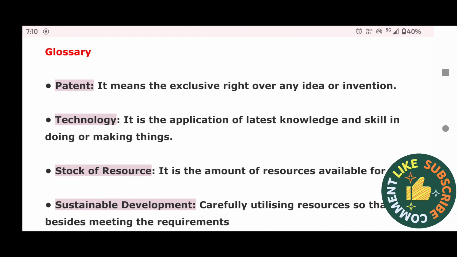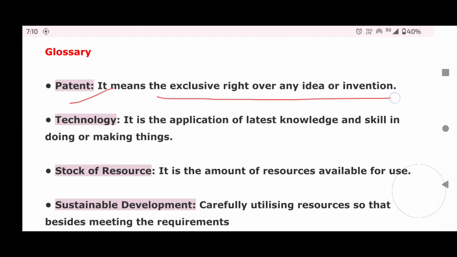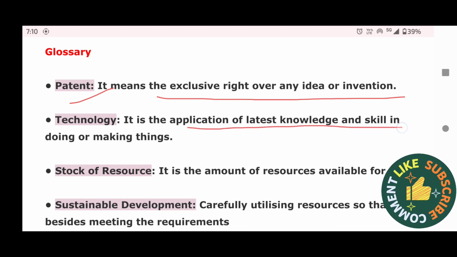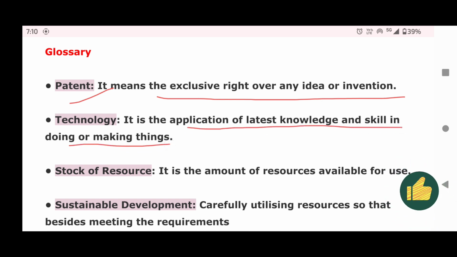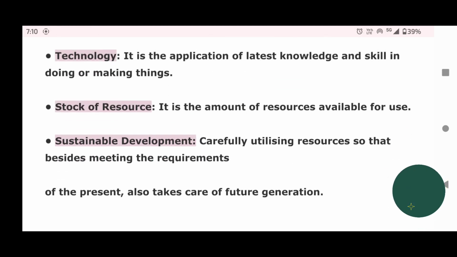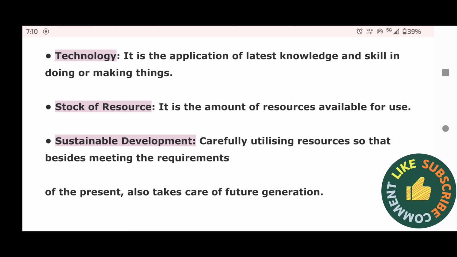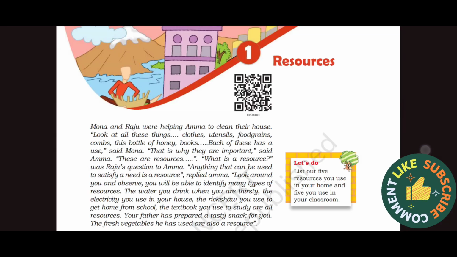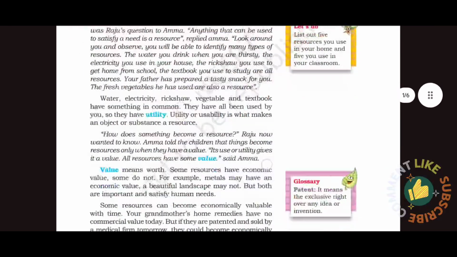The important glossary of this chapter is: patent, it means the exclusive right over any idea or invention. Technology, it is the application of latest knowledge and skill in doing or making things. Stock of resource, it is the amount of resource available for use. Sustainable development, carefully utilizing resources so that besides meeting the requirements of the present, it also takes care of future generations.